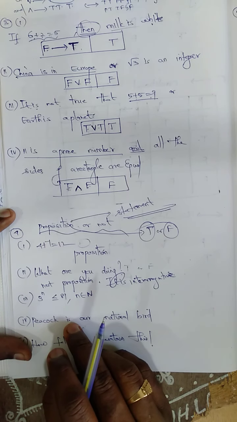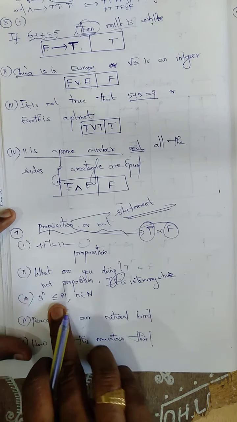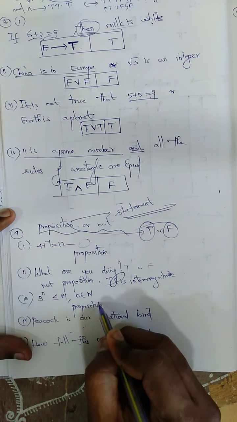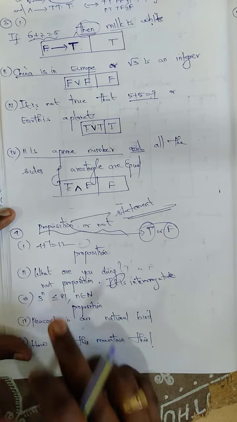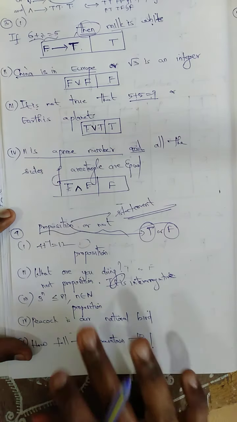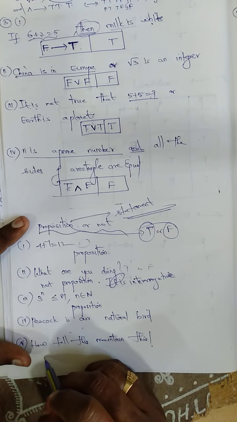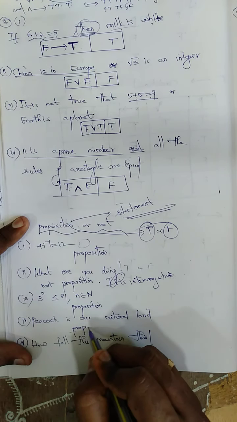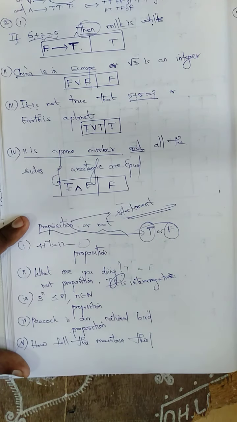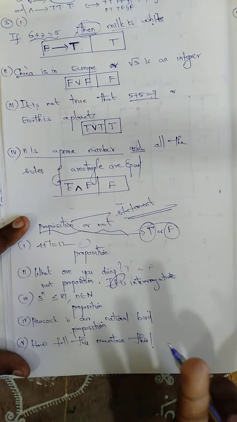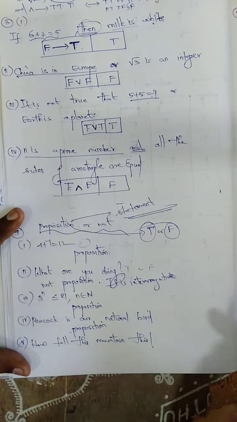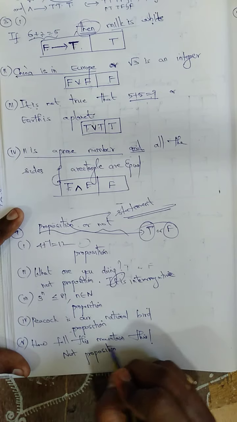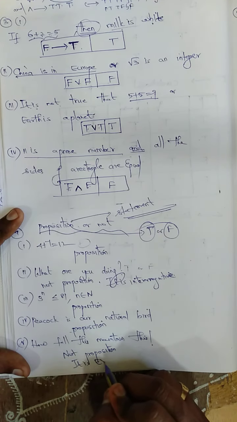3 power n is less than or equal to 81. Can you say it is true or false? Either it can be true or it can be false. No problem. So it is a proposition. We don't need to worry about the answer. 3 power n is less than or equal to 81 can be either true or false. So proposition. Peacock is our national bird. Whether true or false? Yes, it's true only, but I can write proposition. It's also a proposition. How tall this mountain is! True or false? How can I say? You say exclamatory sentence. I can't say. So it is not a proposition, because it is exclamatory.